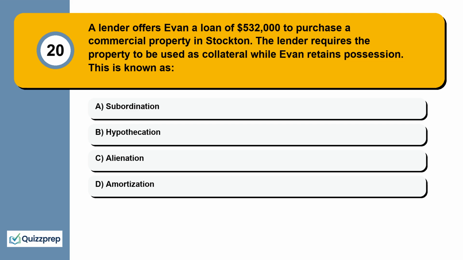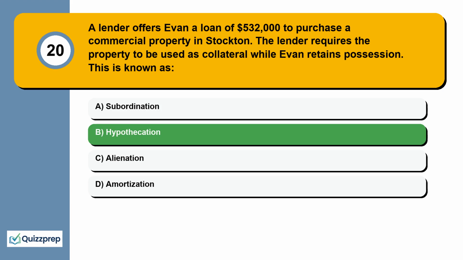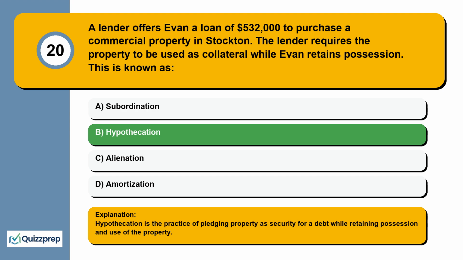Question 20. A lender offers Evan a loan of $532,000 to purchase a commercial property in Stockton. The lender requires the property to be used as collateral while Evan retains possession. This is known as subordination, hypothecation, alienation, amortization. Hypothecation is the practice of pledging property as security for a debt while retaining possession and use of the property.